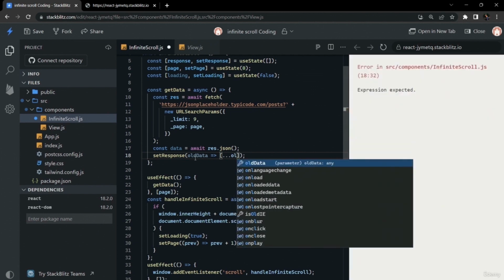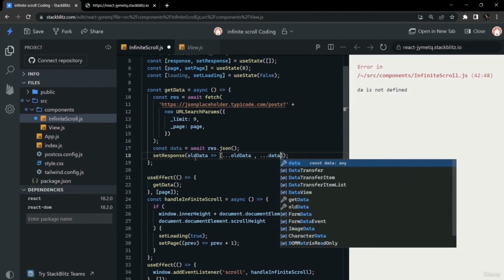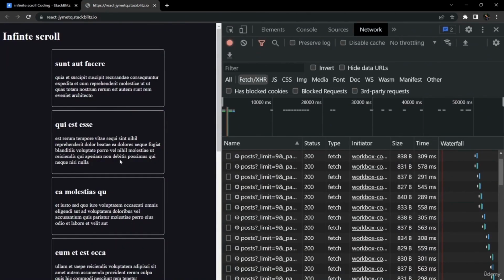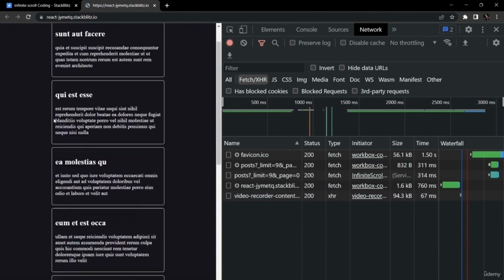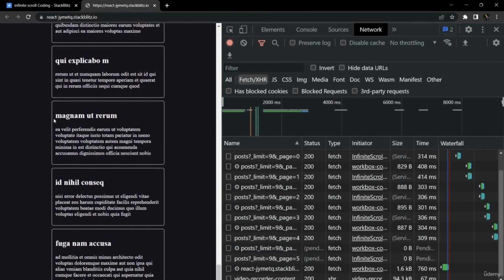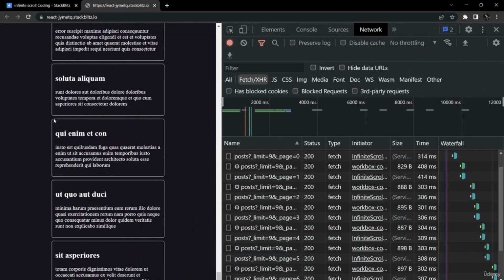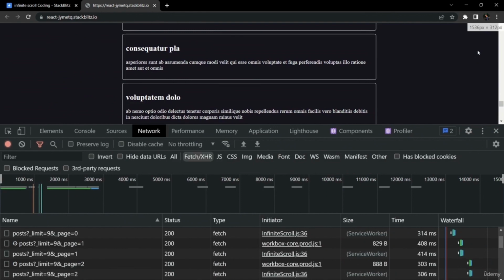So by taking the old data and using the spread operator, we make a new array of old data plus new data. Now if we go to the console again, we can see that the list is growing, and all the new network calls are being made with the updated page number. So our list is working fine.